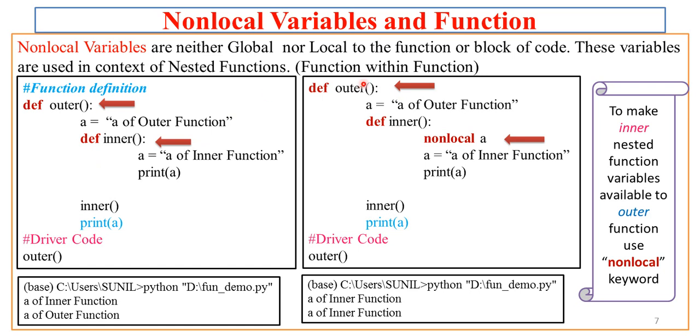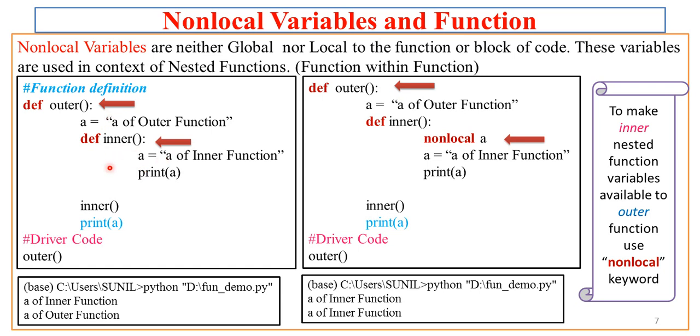So nested functions are nothing but functions within functions. We have already seen nested if, nested if else, and nesting of loops also we saw. We'll see nesting of functions. So I have two functions in this code. The outer function, in which there are 1, 2, 3, 4, 5, 6 statements. But these 6 statements are not a composite statement forming a part of this function outer. So we have two functions, def outer and def inner.